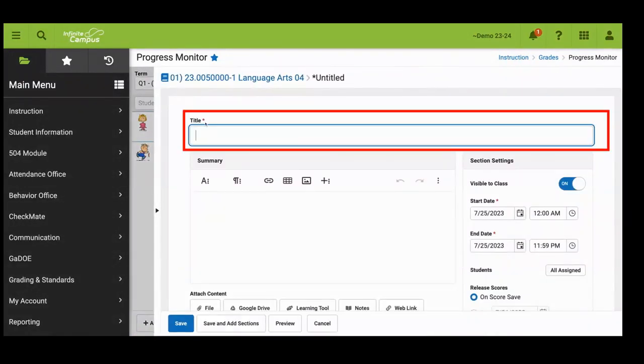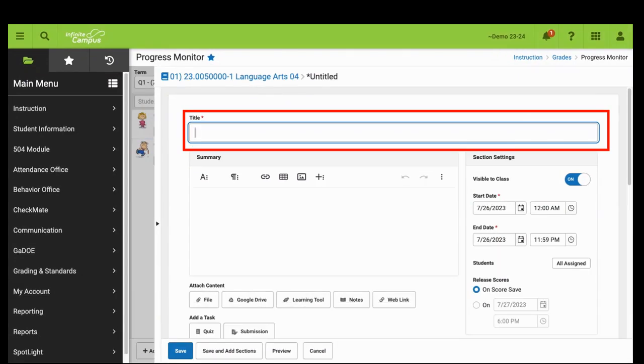So notice that the title is required. It is important that all assignment names reflect the skill or standard being assessed. Please do not use names such as Quiz 1 or Test. The assignment name should be agreed on and planned by the grade levels and contain as much detail as possible. For this example, we are going to title the assignment Multiplying and Dividing Integers.